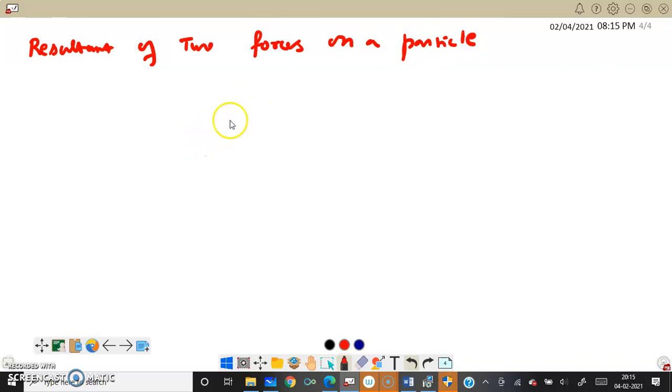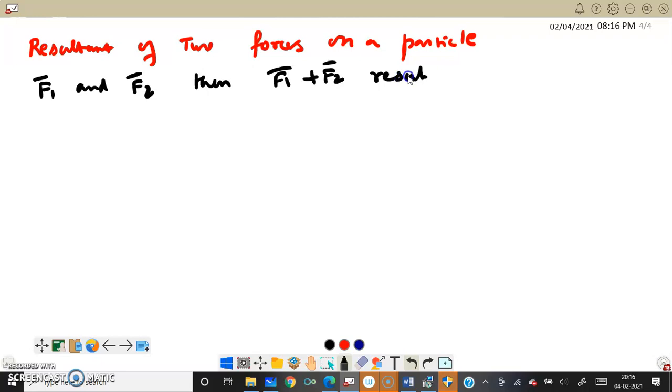If the particle is acted upon by 2 forces, F1 and F2, then F1 plus F2 is called the resultant force on the particle. F1 plus F2 is nothing but the resultant.